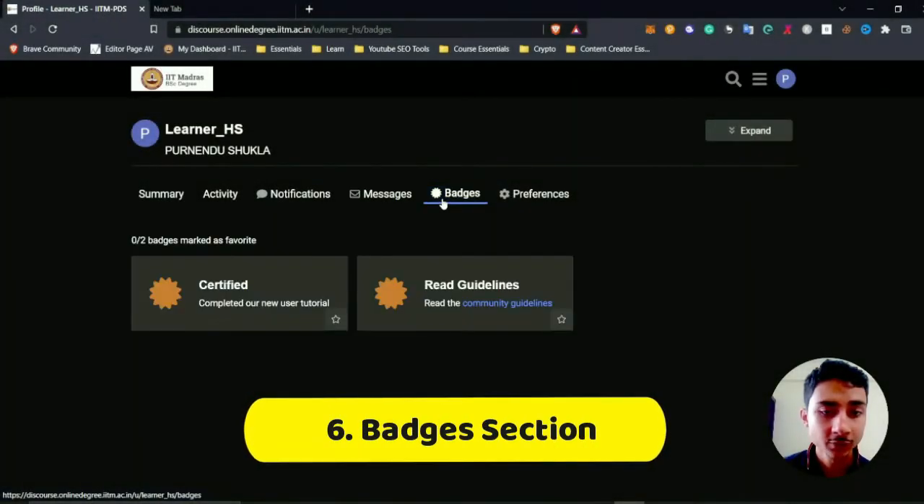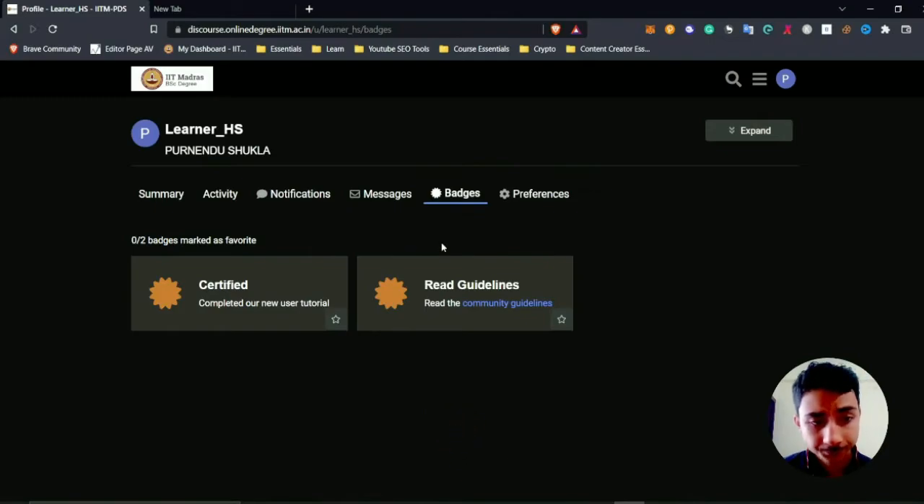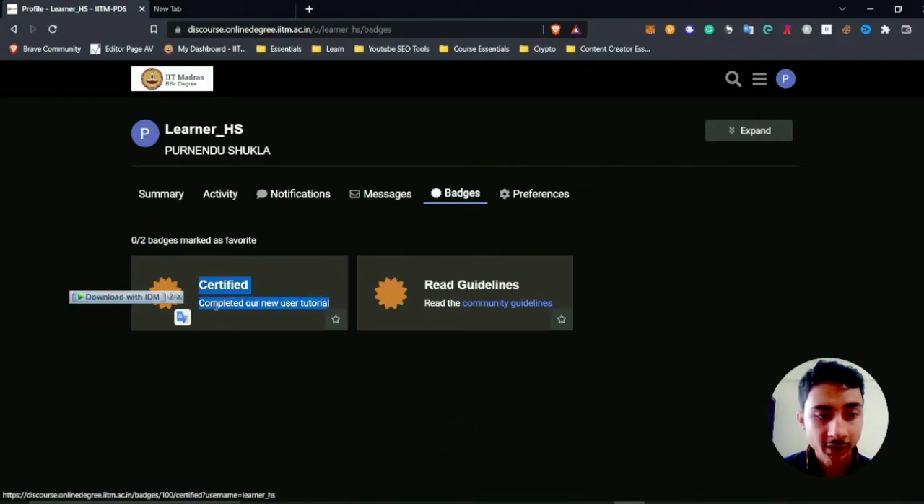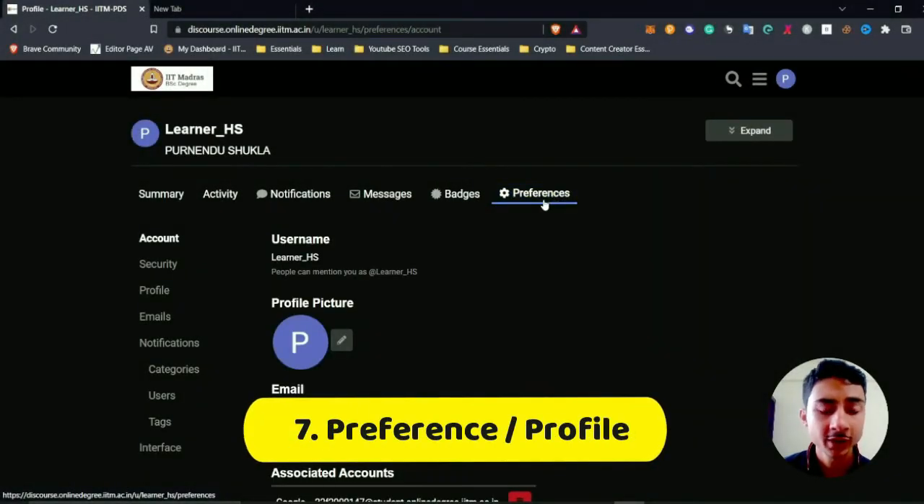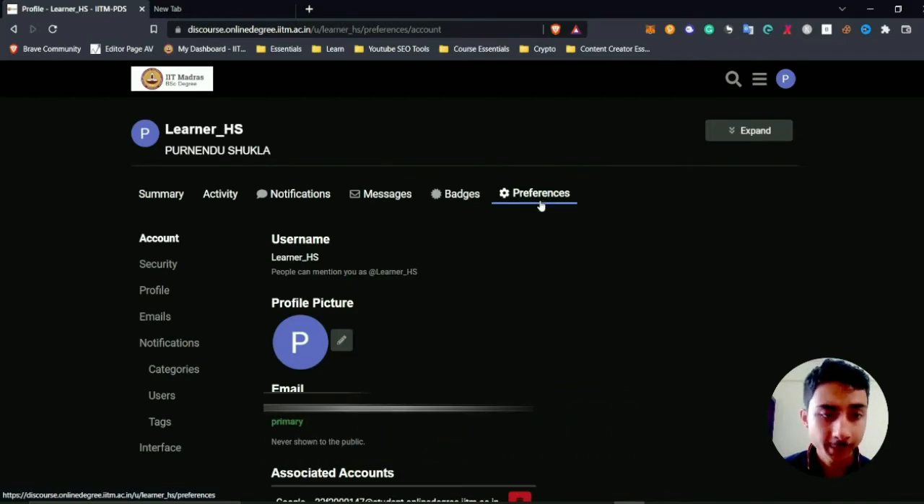Now, moving on to badges, you complete quests and you get badges to showcase. And if you want to bookmark something, you can click on this star icon. Now this is the preferences section, or think of it as a section where you can change settings. Okay. So here you can set your username.